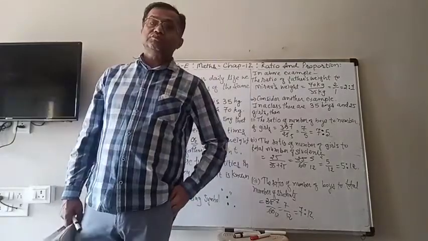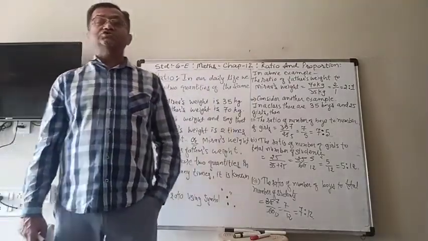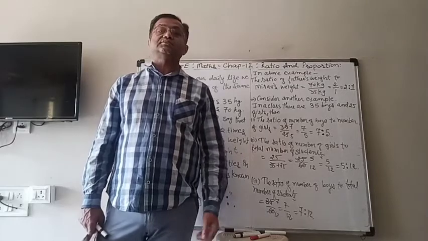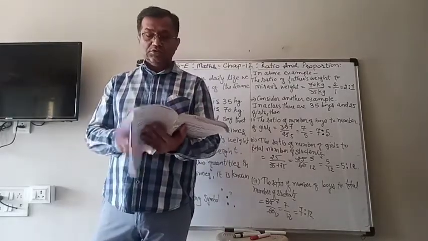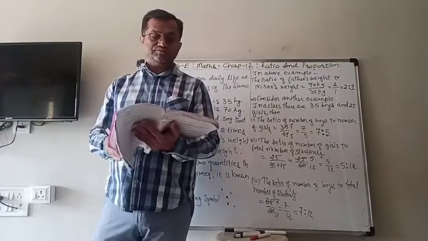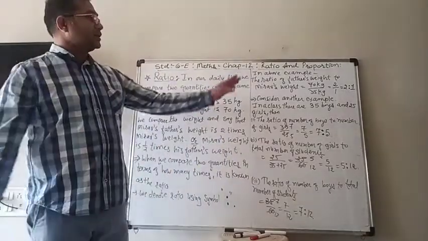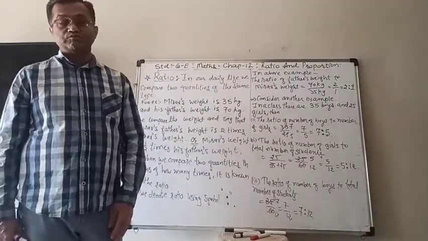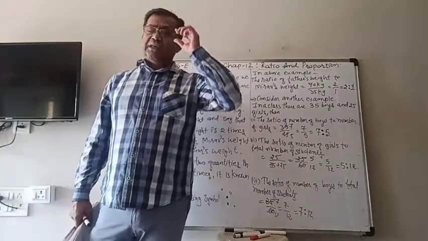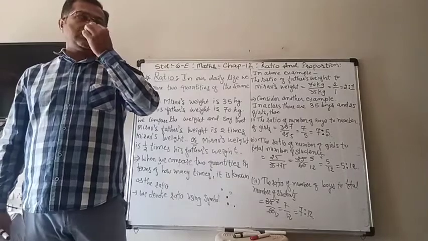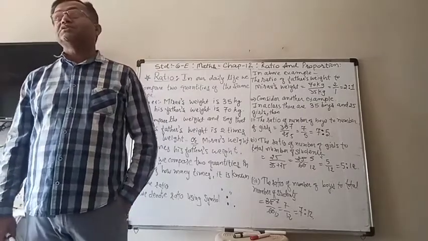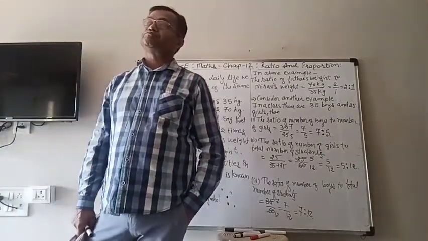Today we are going to start a new chapter in mathematics. That is chapter number 12, Ratio and Proportion. Now let me explain what that is, especially the ratio.